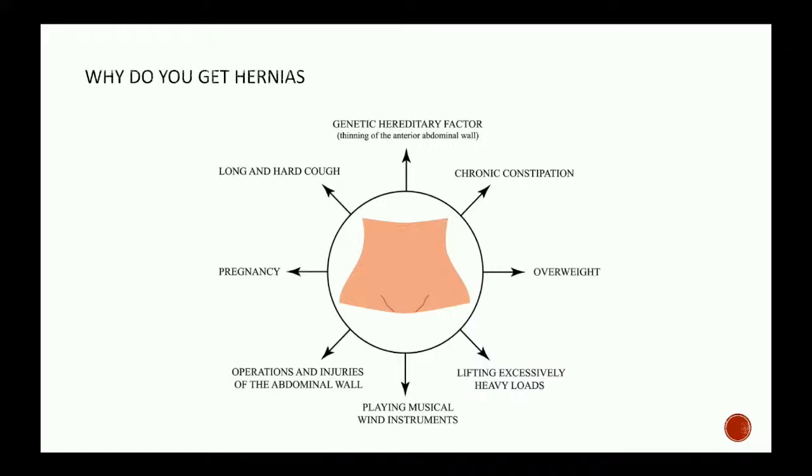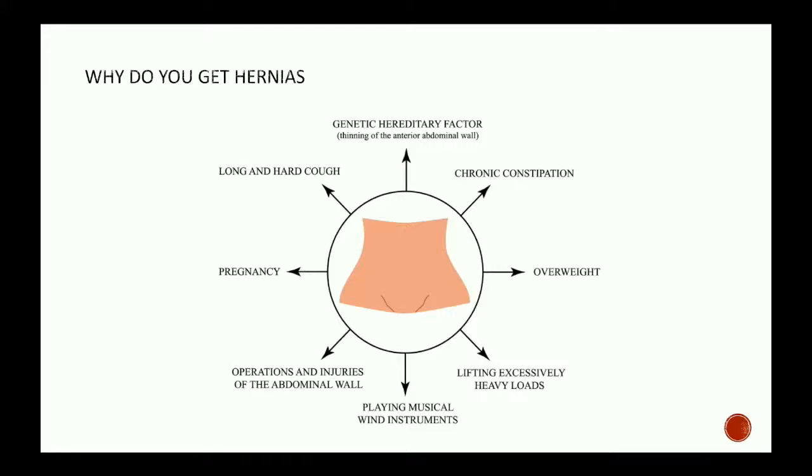Now there are many factors. One is genetic or hereditary factors. That is, the abdominal wall can already be thin. The fascias, the layers of the abdominal wall, can be much thinner compared to other people, so it is predisposing to a hernia. If the patient has chronic constipation, the patient strains while defecating. Straining while defecating causes an increase in the intra-abdominal pressure, and when the pressure increases, where does the hernia come out? Wherever there is least resistance. Either it can be through inguinal, or umbilical, or anywhere in the abdominal wall.